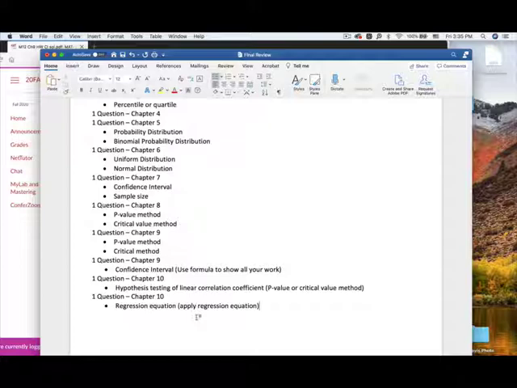Remember, you need to find the p-value to see reject or fail to reject. If that is a linear correlation, you may want to use the regression equation. If not, you want to use the mean value of the y. And you have 1 question